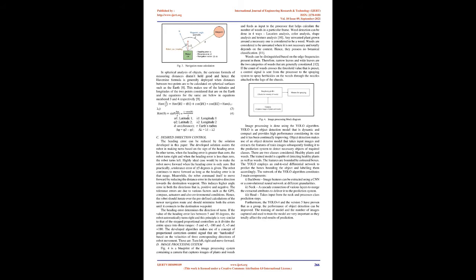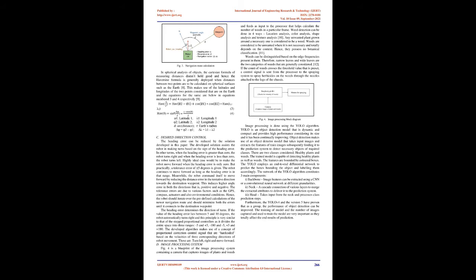In spherical analysis of objects, the Cartesian formula of measuring distances doesn't hold good, and hence the Haversine formula is generally deployed when distances between 2 points are to be calculated on spherical surfaces such as the Earth. This makes use of the latitudes and longitudes of the 2 points considered that are on the Earth, and the equations for the same are below in equations numbered 3 and 4 respectively.